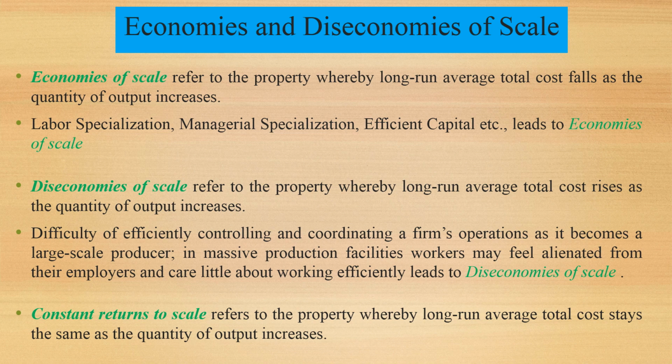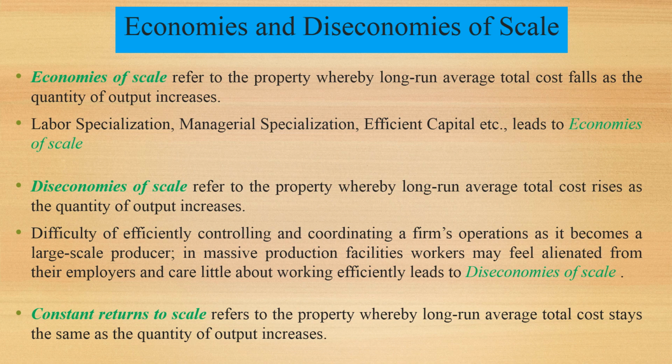Similarly, if we use efficient capital, efficient tools, efficient machinery, the long run average total cost falls as the quantity of output increases. So, what is economies of scale? The economies of scale refer to the property whereby long run average total cost falls as the quantity of output increases. Labor specialization, managerial specialization, efficient capital leads to economies of scale.